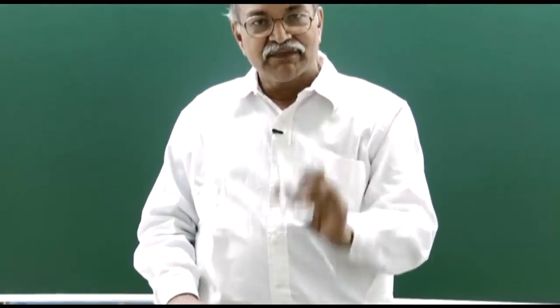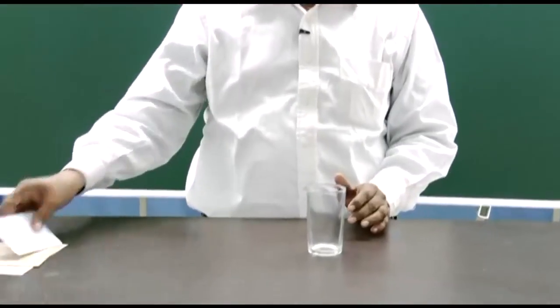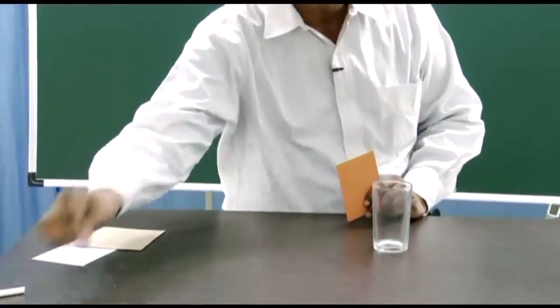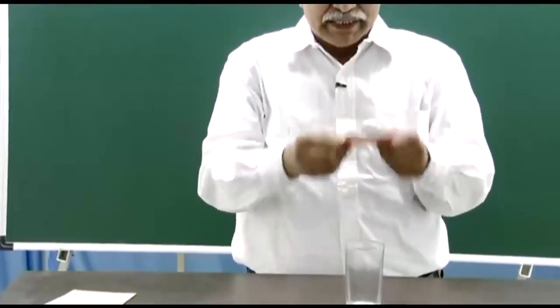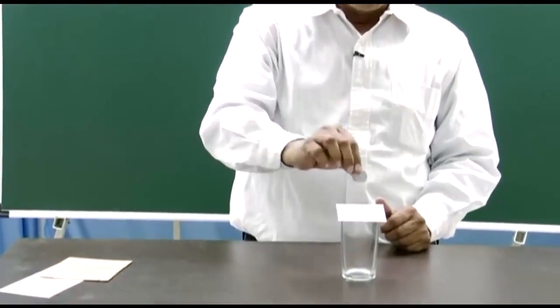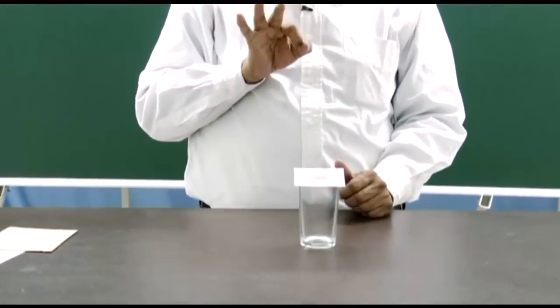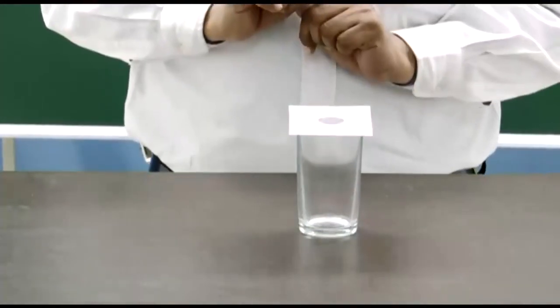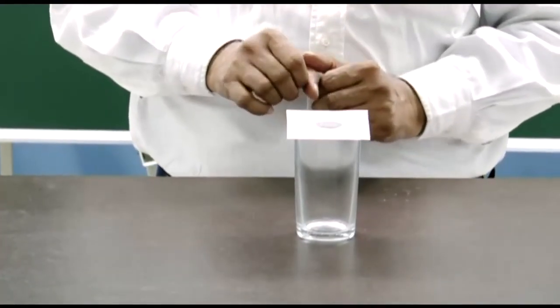So, I will start my discussion with a very famous old experiment known as the card coin experiment, and you know what it is. You have a glass tumbler and you have some kind of card, and then you have a coin. So, you place it here and then place this coin here and flick this card, and then this coin gets into the tumbler. So, let us do the experiment and see.